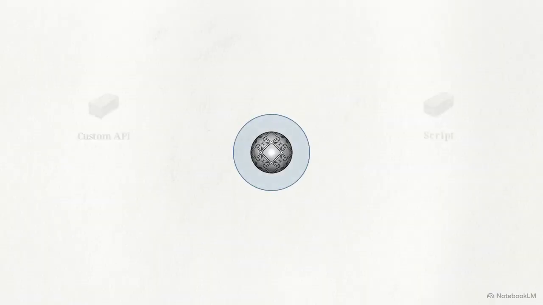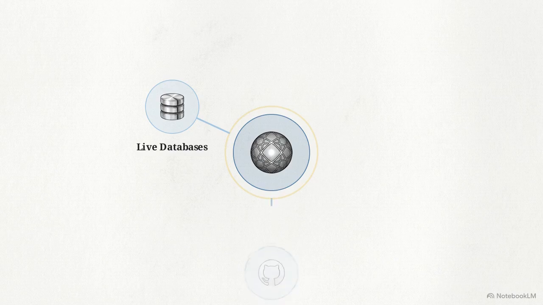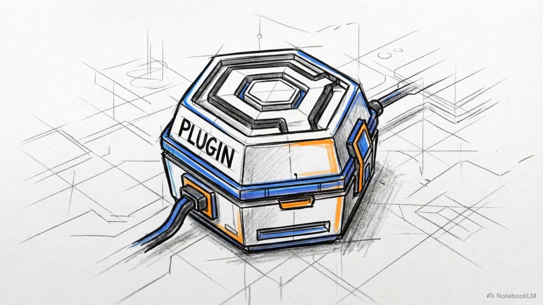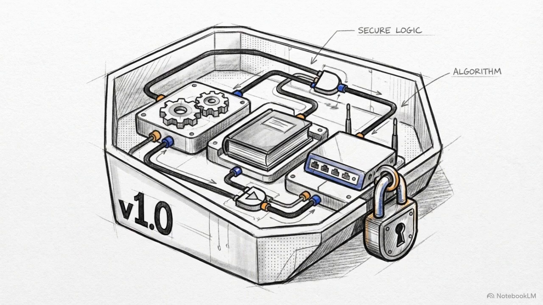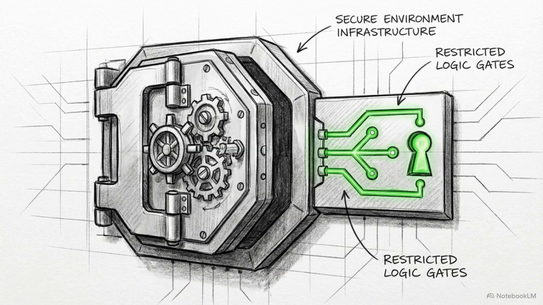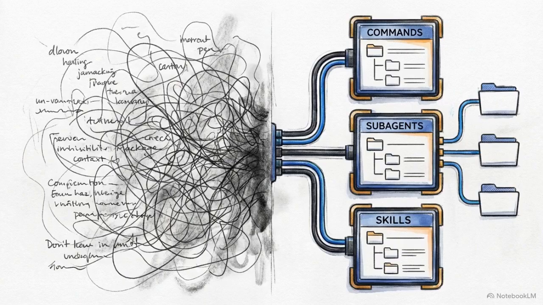MCP servers bypass the need to write custom API integrations for every piece of software. By configuring standard JSON files, the coding agent autonomously and securely queries live databases, manages GitHub pull requests, and physically inspects the DOM via Chrome DevTools in real time. The community packages these capabilities into distributable plugins, seamlessly bundling subagents, skills, and MCP servers into single, version-controlled modules. This extensibility framework enables the model to function as a scalable deployment suite, allowing it to interact safely with production infrastructure.